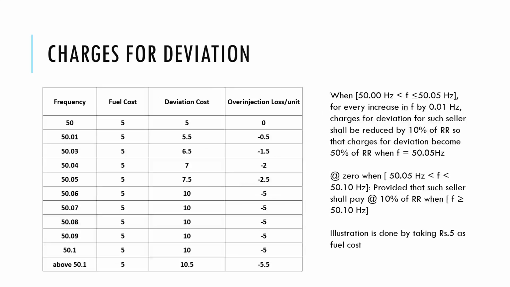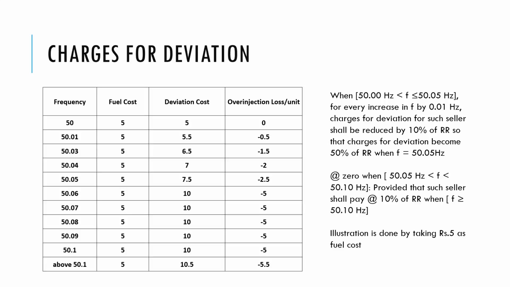So if the frequency is between 50 hertz and 50.05 hertz, for every increase of 0.01 hertz, the deviation charges for such a generating station, if they are over injecting, would be 10%. For less than 50 hertz, as you remember, the deviation charges would be 5% for under injection. But here in over injection, if we deviate by 0.01 hertz in the upward direction from 50 hertz, and the system is continuously over injecting, then the deviation charges would be 10% of the fuel cost.